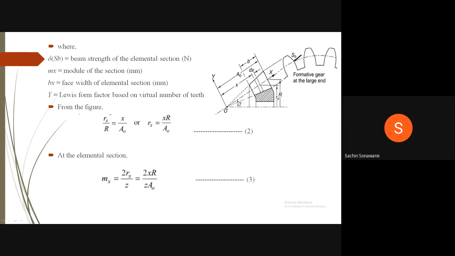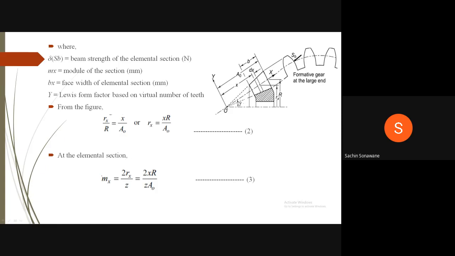Therefore, from the figure we can write Rx upon R, that is this Rx vertical distance upon capital R, is equal to x divided by A naught. Therefore, Rx is equal to XR divided by A naught, equation 2.